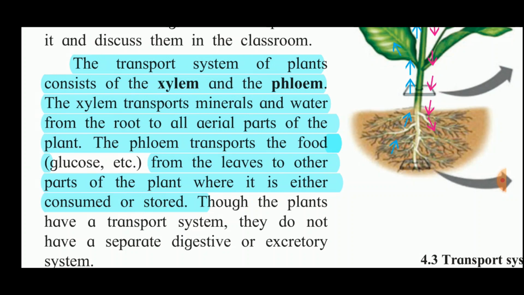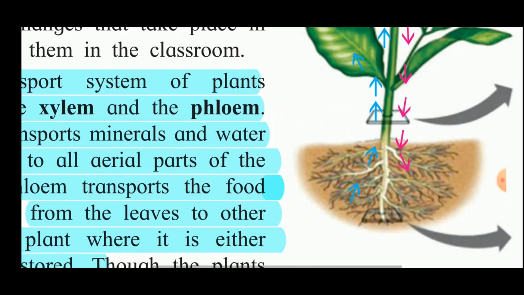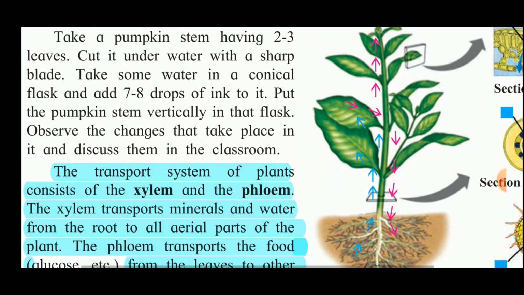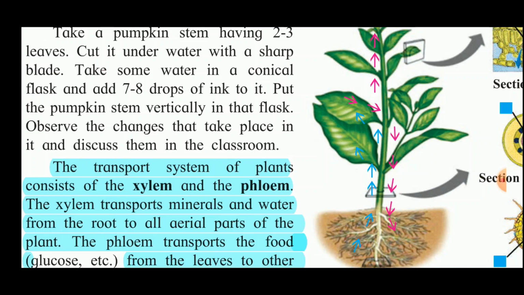Xylem transports minerals and water from the root to all aerial parts of the plant. Aerial parts of the plant means the leaves, the stem, the flowers and the fruits. And phloem transports what? The food from the leaves, which is transferred to the various parts of the plant where it is consumed or used. So you can see here in the figure the blue arrows, which show the transport by xylem, how it transports minerals and water from the root to the various parts of the plant.